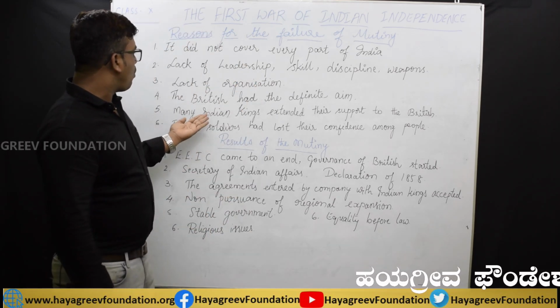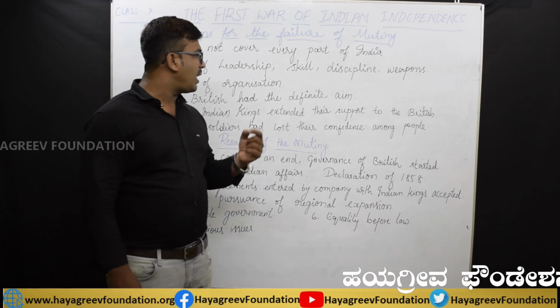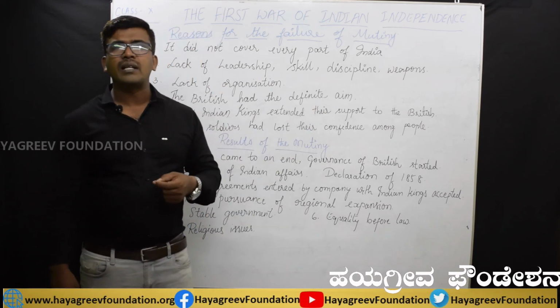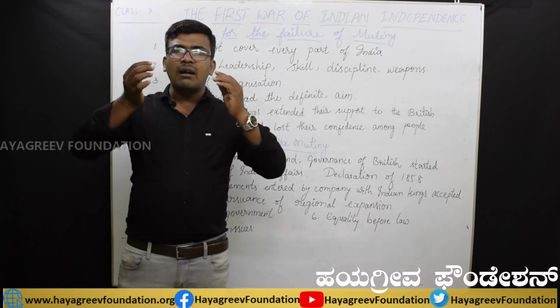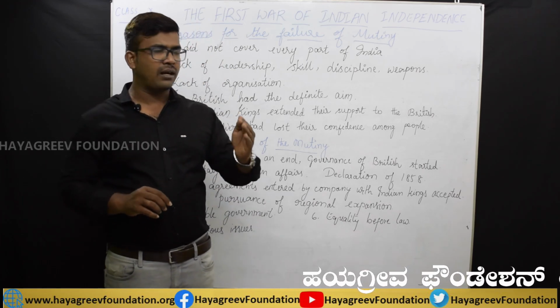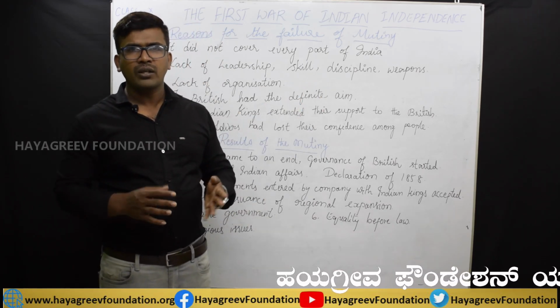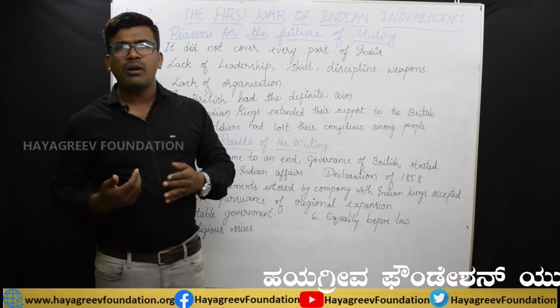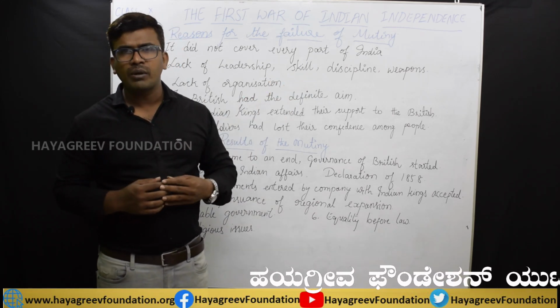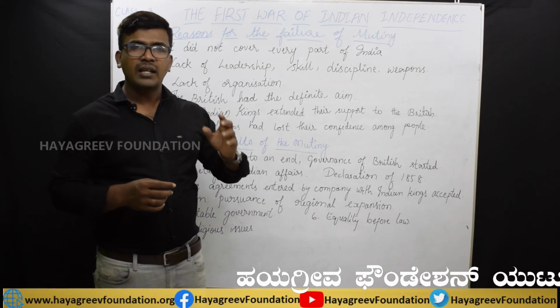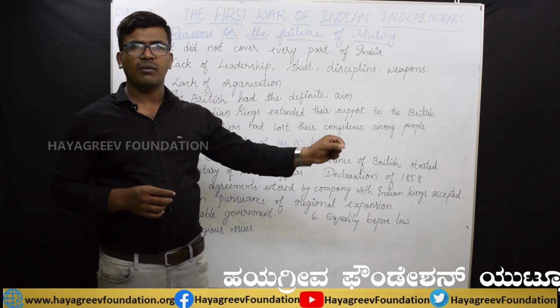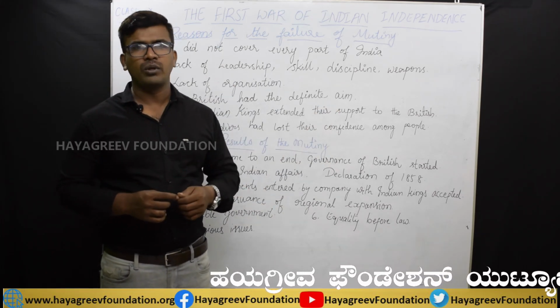And mainly, most of the Indian kings extended their support to the British. That means those who were under the control of the British through the doctrine of lapse or subsidiary alliance. Because of these policies, many kings were under the control of the British. Those kings supported the British itself, but not the Indian soldiers.